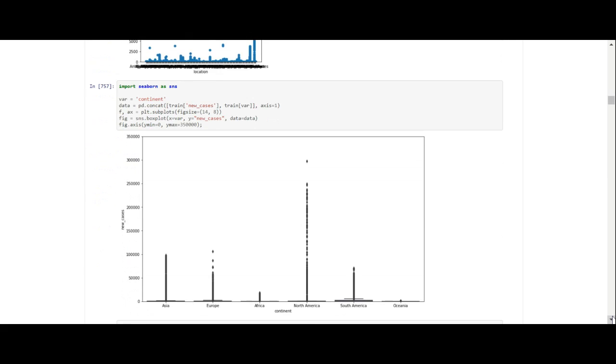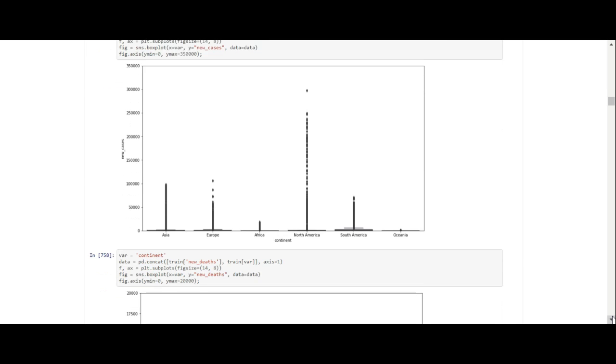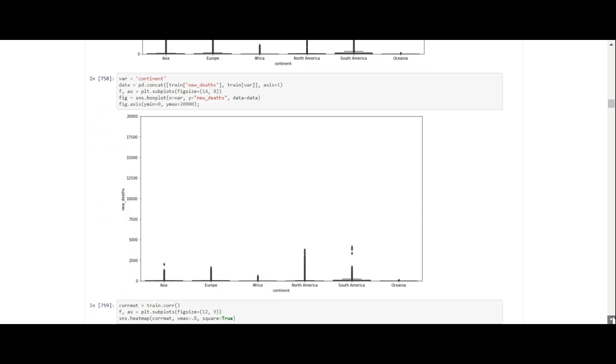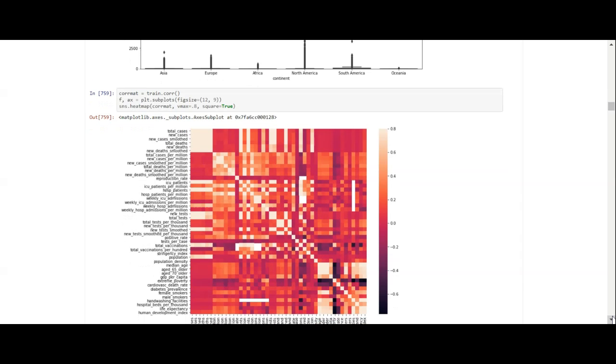Now we're doing a box chart, and you can look at North America. North America has the most new cases in this box chart, followed by Asia. And you look at new deaths. North America has the most consistent new deaths in this box chart. Now we have a heat map. If you like heat maps and you want to analyze the heat map, well, we've got a heat map right here where you've got lots of columns to analyze.